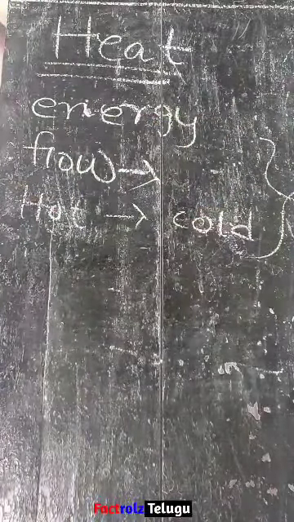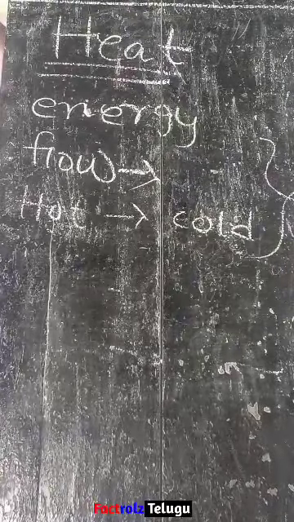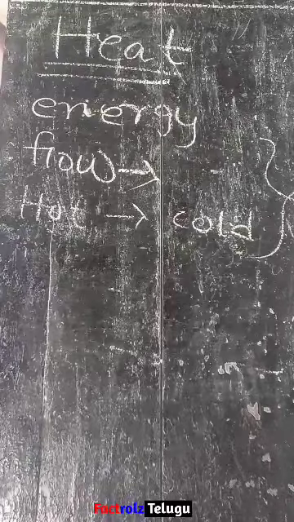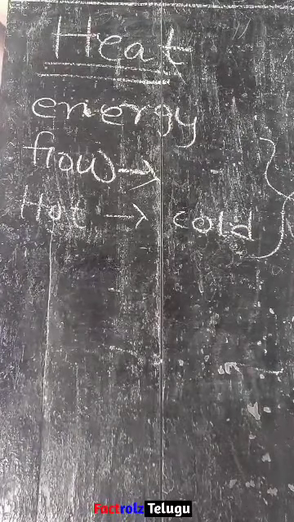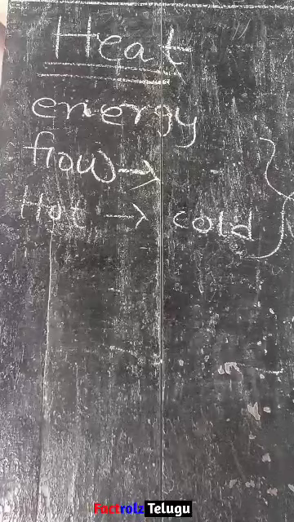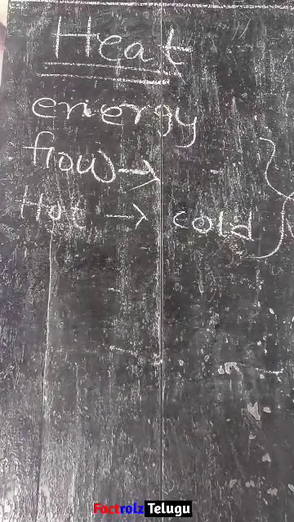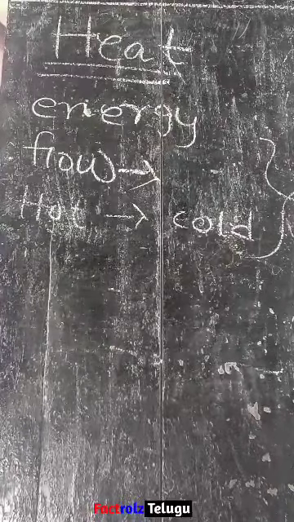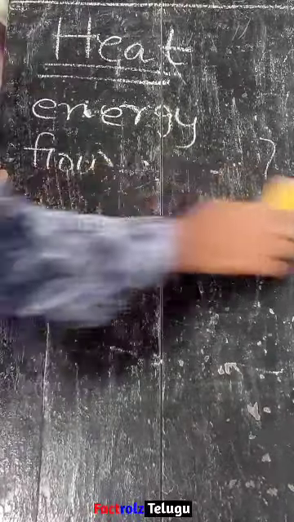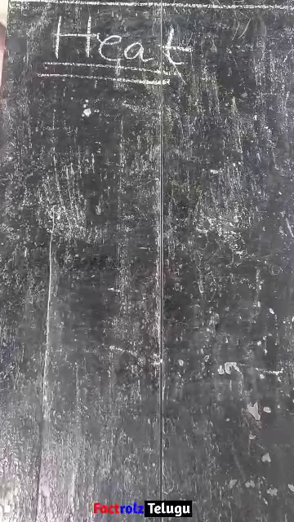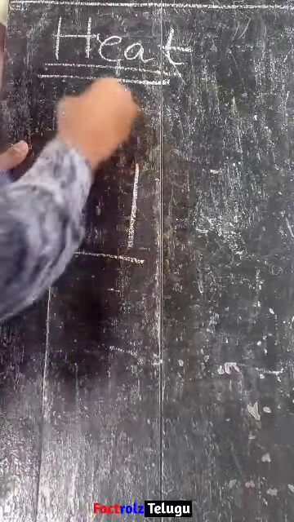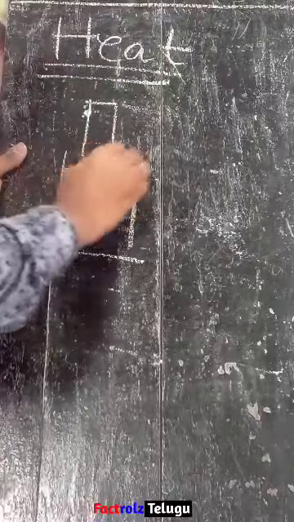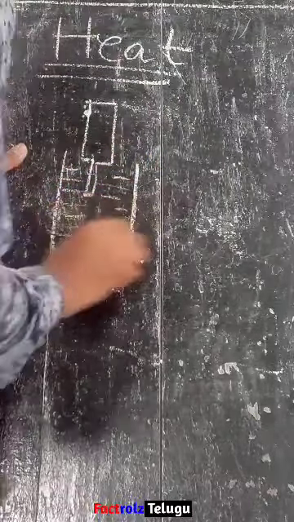The steadiness of the mercury column of the thermometer indicates that the flow of heat between the thermometer liquid and water has stopped. Thermal equilibrium has been attained between the water and the thermometer liquid. The thermometer reading at thermal equilibrium gives the temperature. The temperature is a measure of thermal equilibrium. In the previous experiment, we kept the thermometer in the water, and after some time you observed that the reading of the thermometer stops at some point.